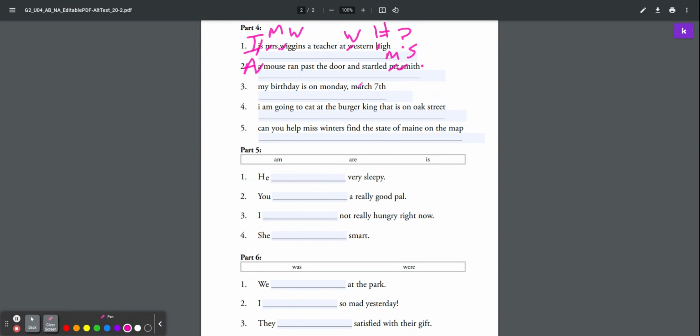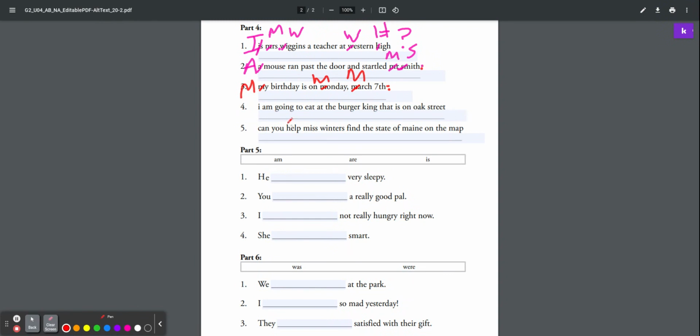My birthday is on Monday, March 7th. So now I start with the capitalization at the beginning of my sentence. Capital M on Monday. Monday is the name of a day of the week. We always capitalize that. Proper noun. March, name of a month. So we need to capitalize it. And I put a period at the end.